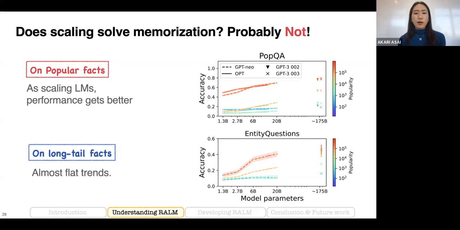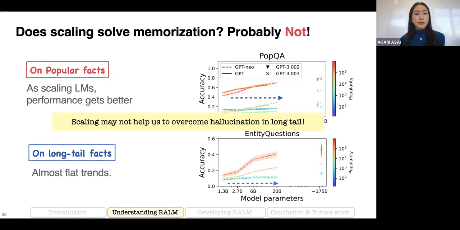But for the long-tail facts, which are represented as the blue or green line here, we don't see that much performance improvement, an almost flat trend, even if we scale the model size from 1.3 billion to 175 billion. So our takeaway from this analysis is that scaling may be helpful for memorization of more popular factual knowledge, but it may not be helpful for the long tail.